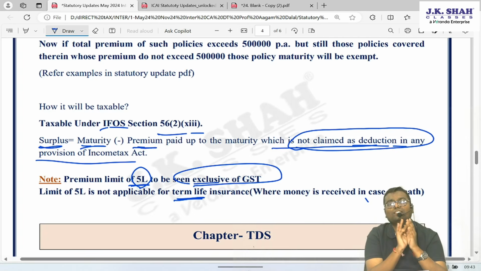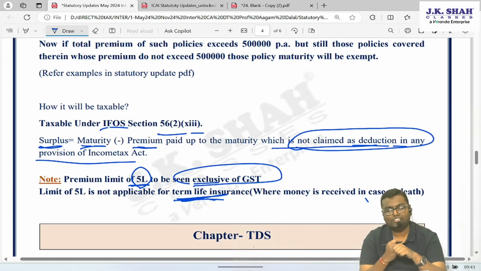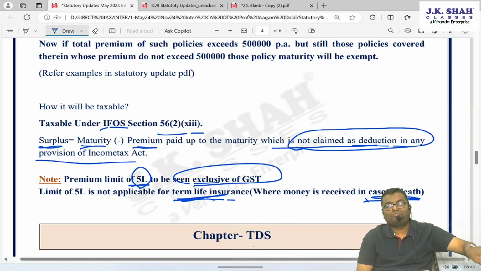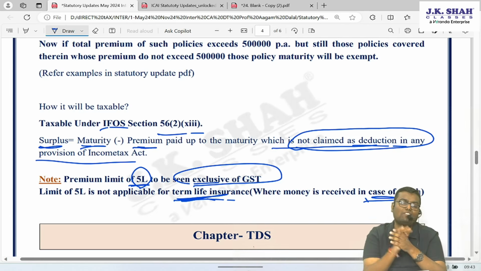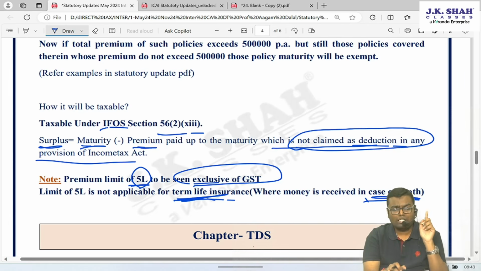Whatever policy you have taken on or after 1st April 2023, if the total premium of such policies is more than 5 lakh, maturity of all such policies will be taxable. But if any policy among them is a term life insurance, that is, the insurance of which maturity is compulsorily received on death by the relative, that policy is to be ignored for calculating this 5 lakh limit. Maturity of that policy is also exempt. The premium paid for this is not to be counted in the limit of rupees 5 lakh. But one more thing is there.